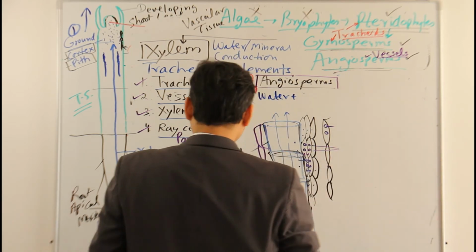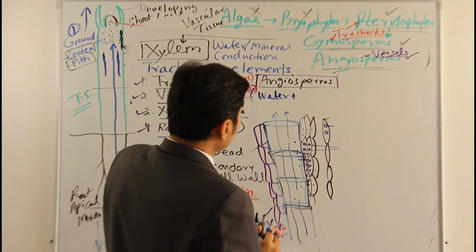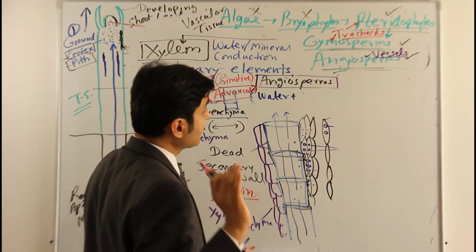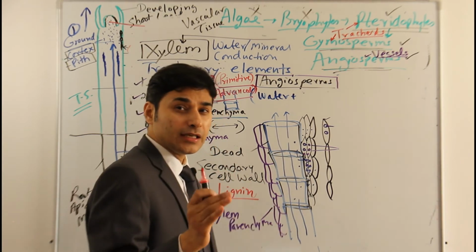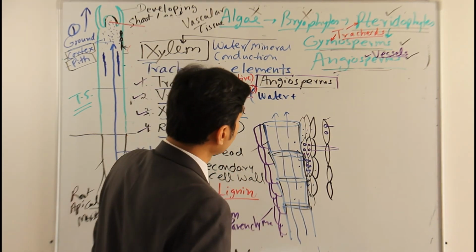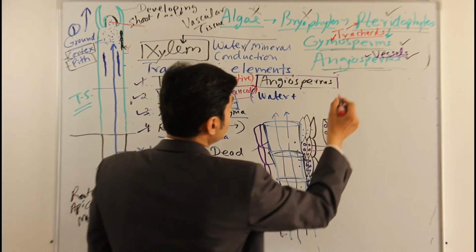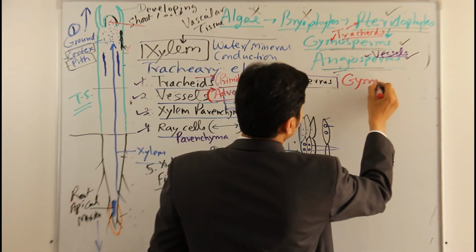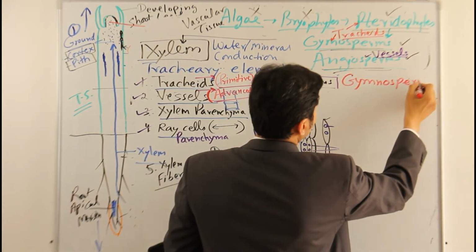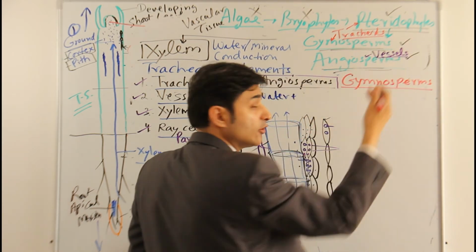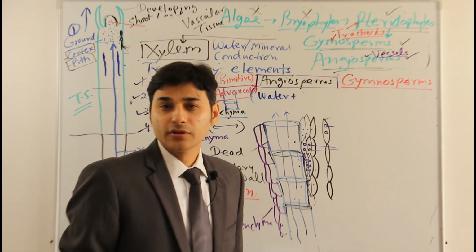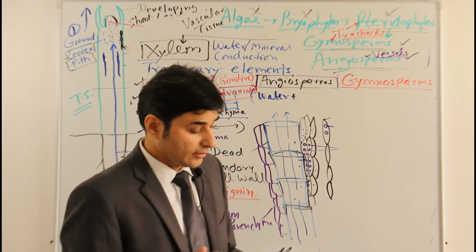Okay, so normally vessels are present only in angiosperms, but in gymnosperms, which is a more primitive group than angiosperms, some of the plants have vessels.